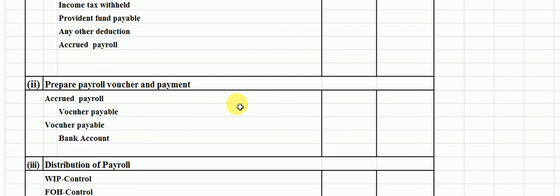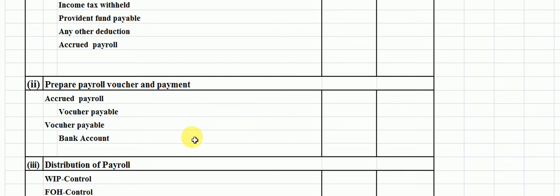And finally, the payment is made in cash or bank to the employees of the industry. Then we have to take voucher payable as a debit, which was first a credit. Against it, the bank account is credited. This means that the payment is made to the employees. Now student, this is the second entry.